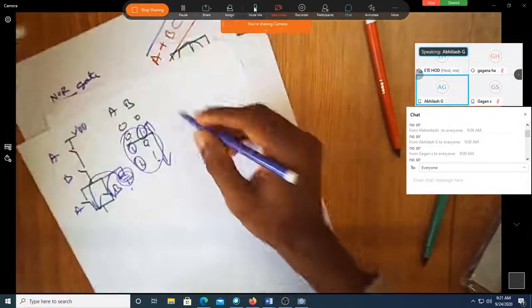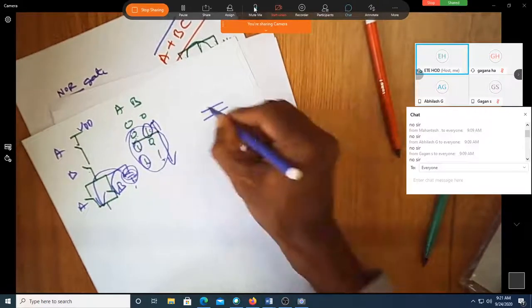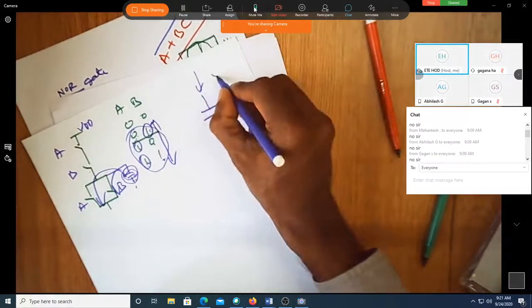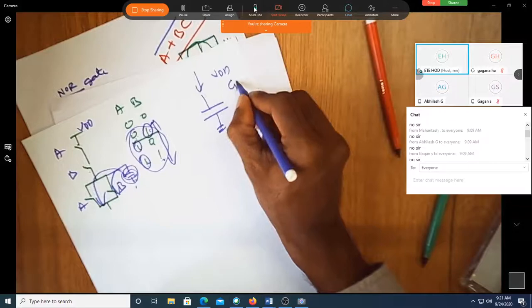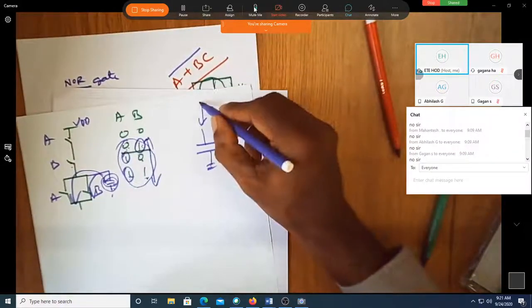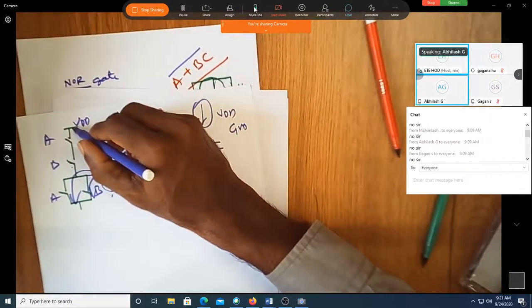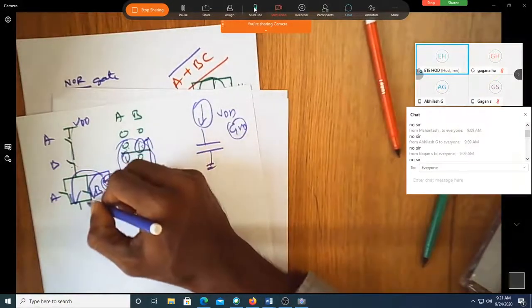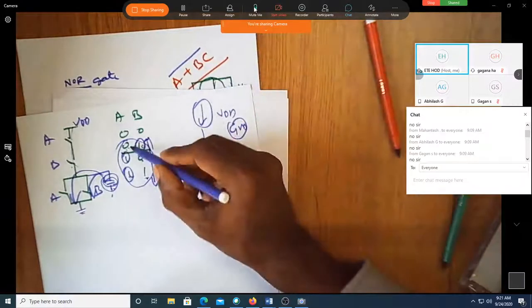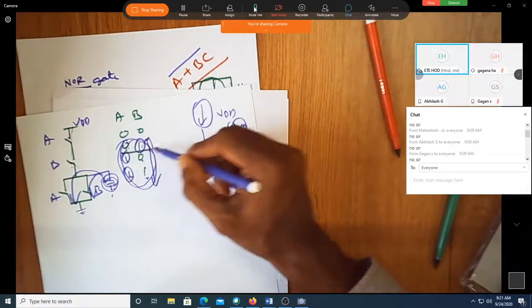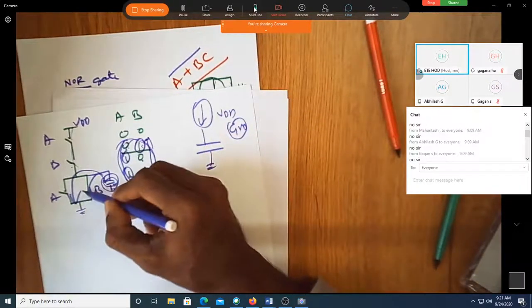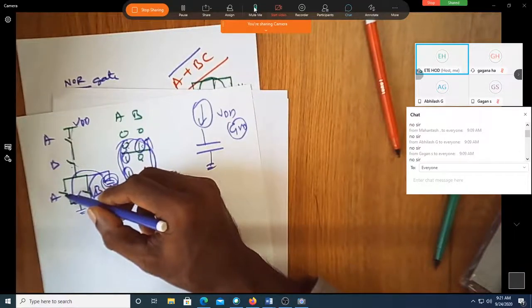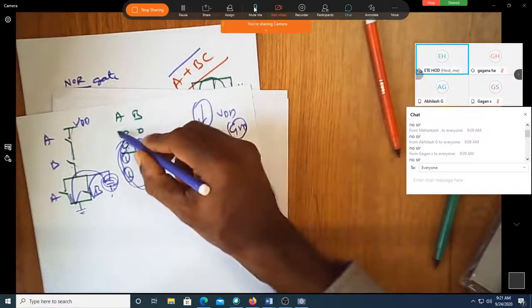Because when you have a capacitor, it can either charge to VDD or discharge to ground. Correct? So to charge to VDD, you need to have a path from VDD to the capacitor. To discharge to ground, you need to have a path to go to ground. So in these three cases, you have a path for your capacitor to discharge through these two MOSFETs, either one or both.